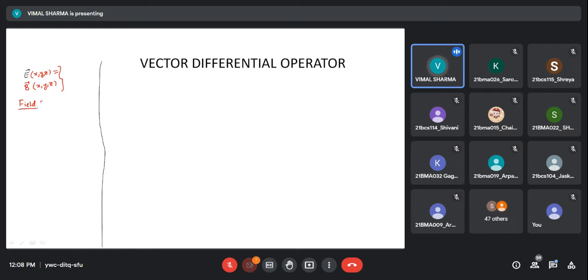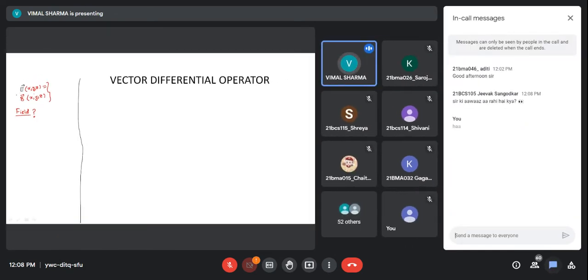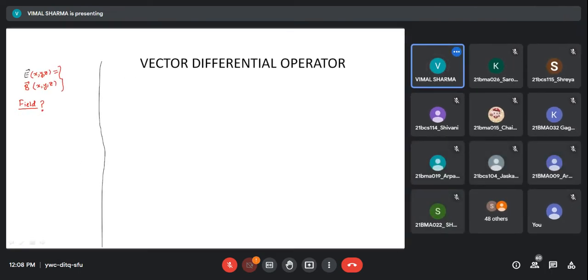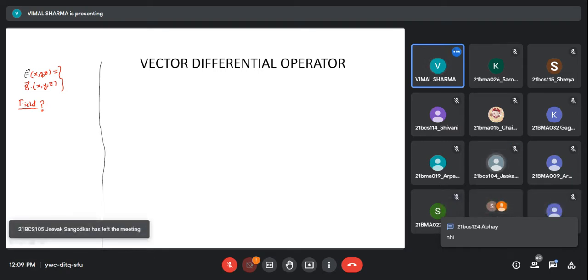I'm interested only in this. What is a field? Forget about electric. I'm not interested in what I mean by electric, but I am interested in the meaning of the second word, that is field. Any one of you, what do you think a field is?